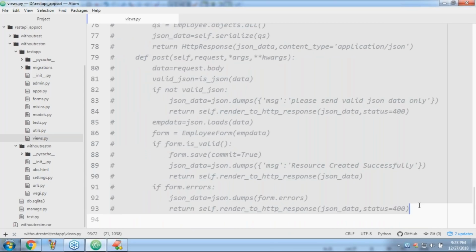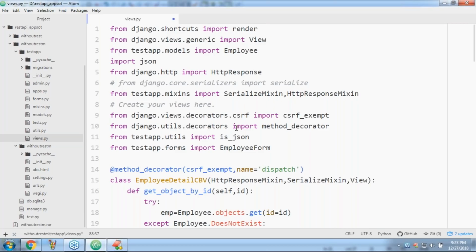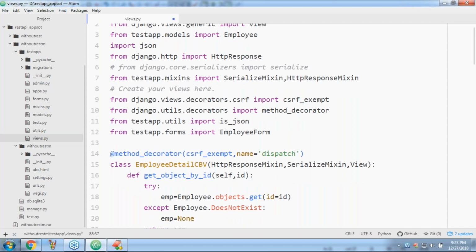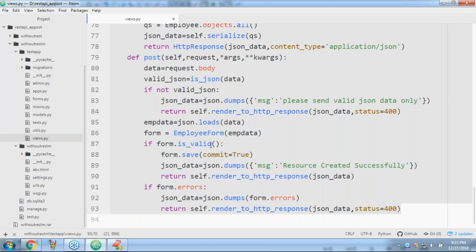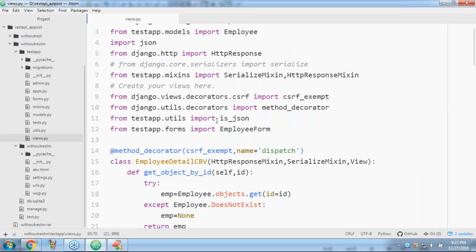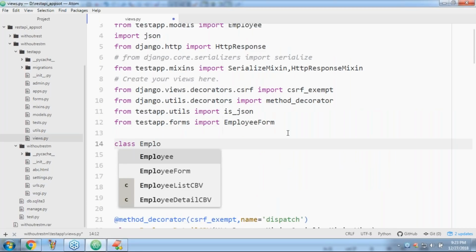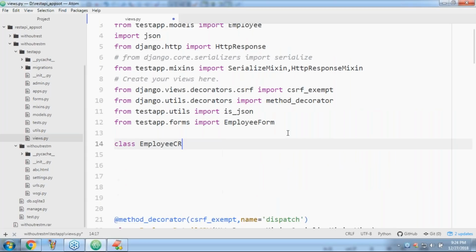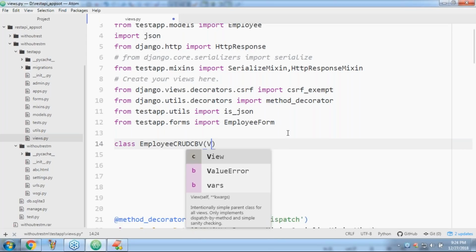Even for the first one, I want to change the class name. Or instead of commenting, let me take one separate class, which is responsible to do that. Now have a look. Class EmployeeCRUDCBV. I'm taking EmployeeCRUDCBV, and it should be a child class of View.